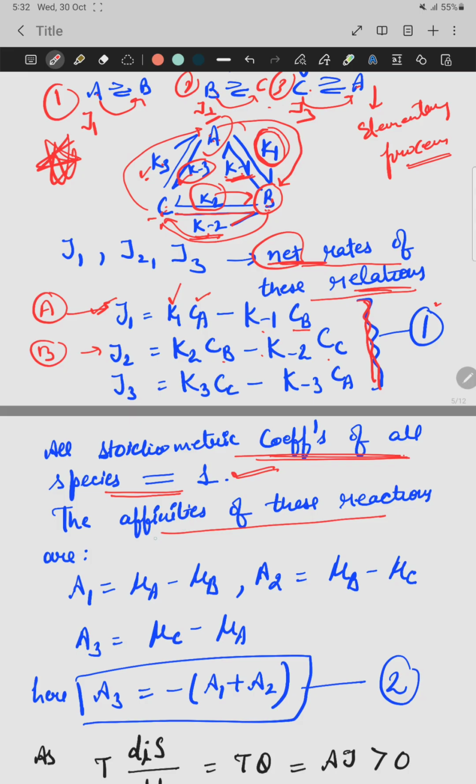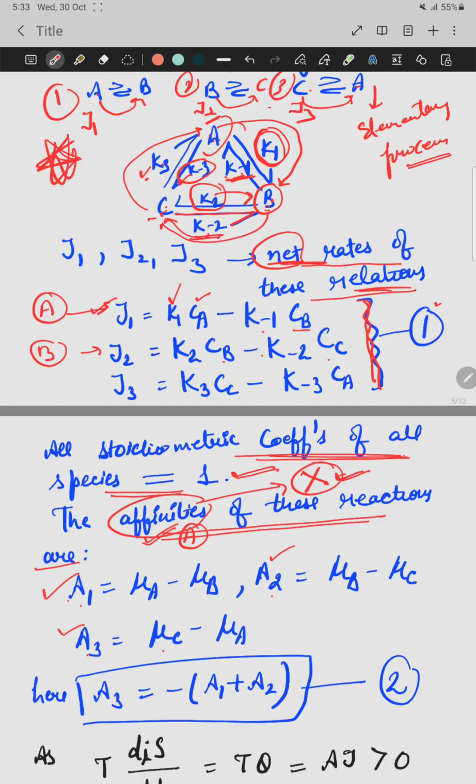Now the affinities of these reactions. What are affinities? Affinities are basically the driving force, the generalized force, which we represented earlier as X. The generalized force is also known as affinity, and affinity is represented by A. For these three processes individually, we write affinity A1 for the first step, A2 for the second elementary process, and A3 for the third elementary process.